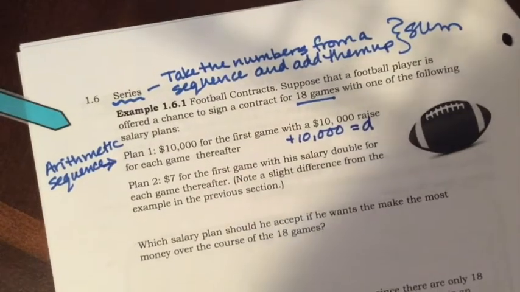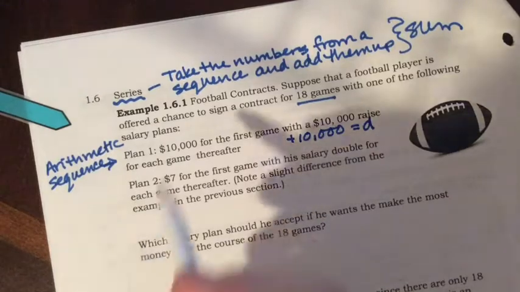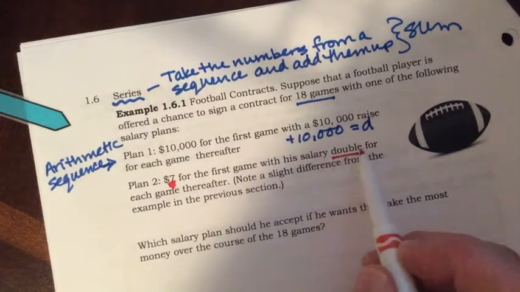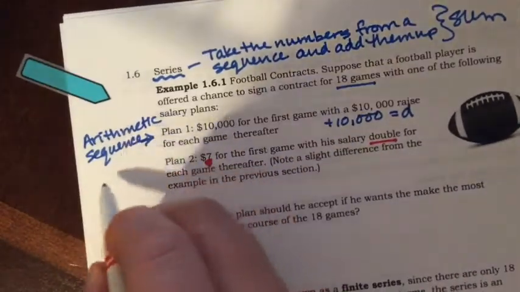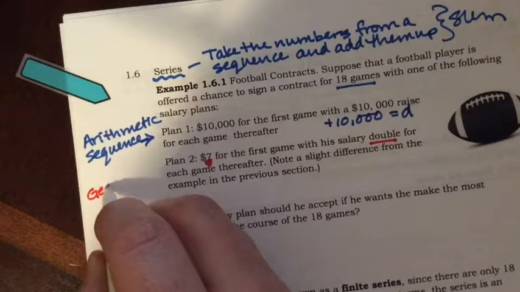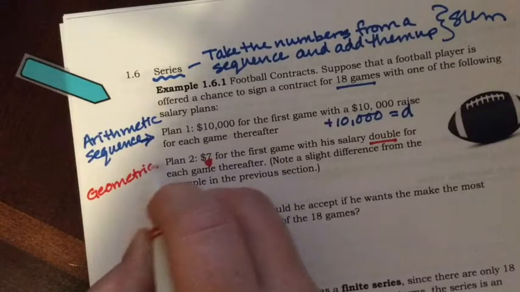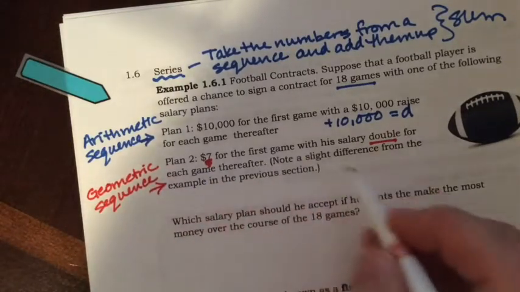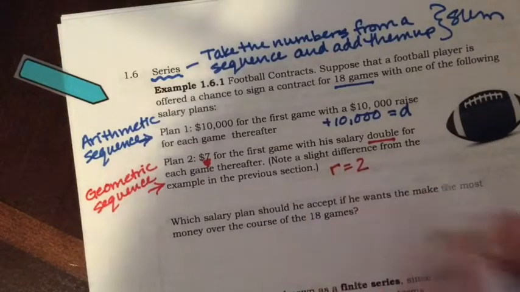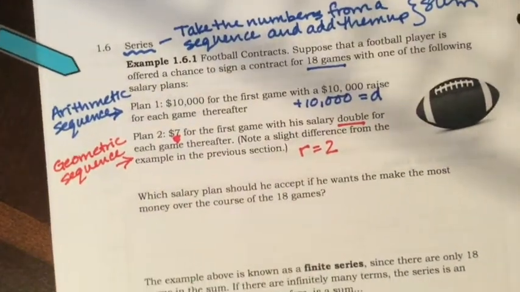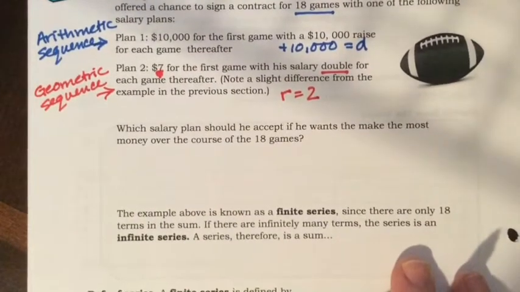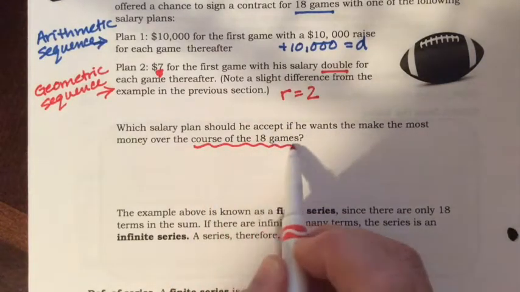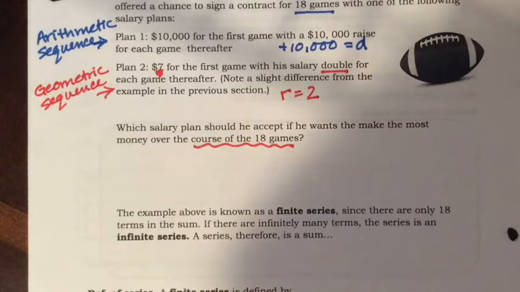But then plan number 2, and we're going to change this up a little bit, is he gets $7 for the first game and his salary doubles for each game after that. So this is a geometric sequence. And we have a common ratio, R, which is 2 because it doubles for each game. So which salary would he accept if he wants to make the most money over the course of 18 games? And you'll see that's why we changed it from 2 to 7.